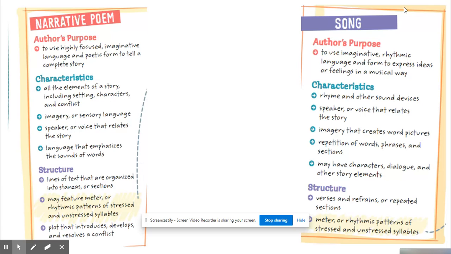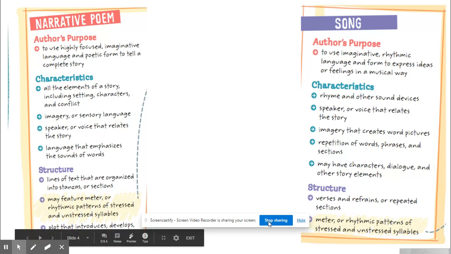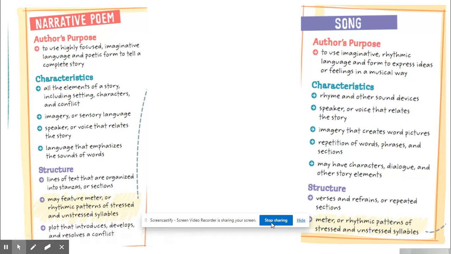Repetition of words, phrases, and sections. Like in a song chorus, you hear the same thing over and over, so that's repetition. It may have characters, dialogue, and other story elements. Structure has built-in verses and refrains, or repeated sections. Meter, or rhythmic pattern of stressed and unstressed syllables.